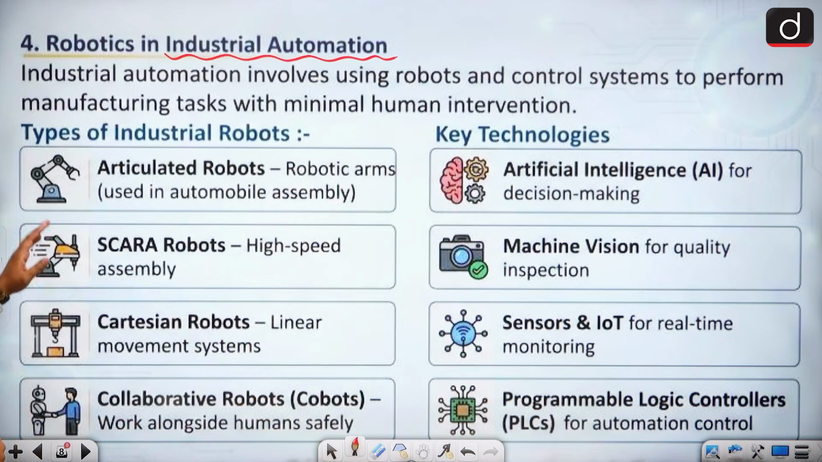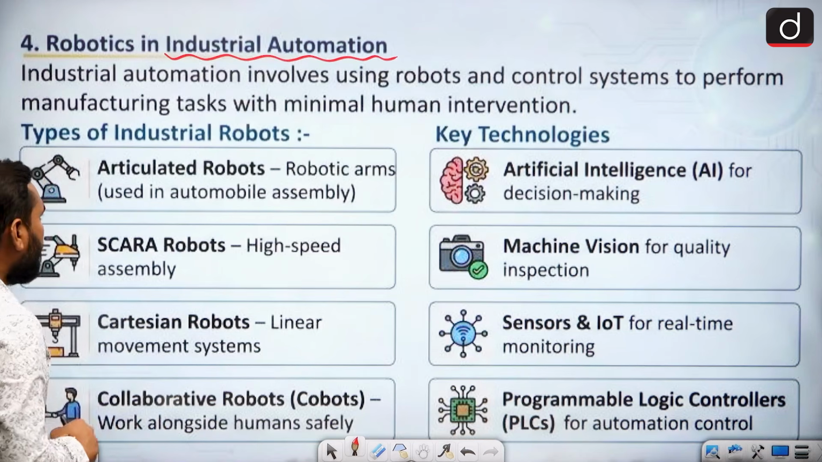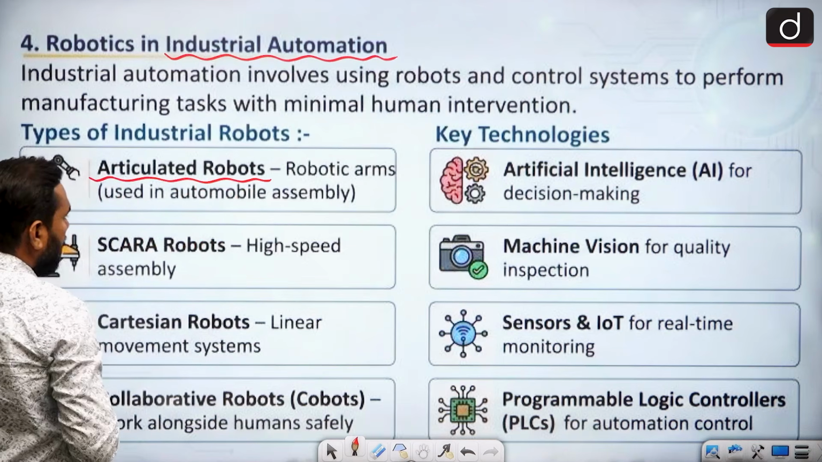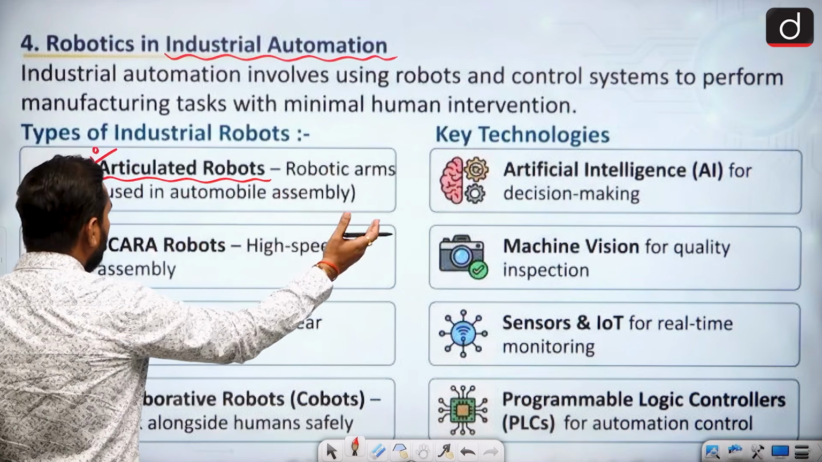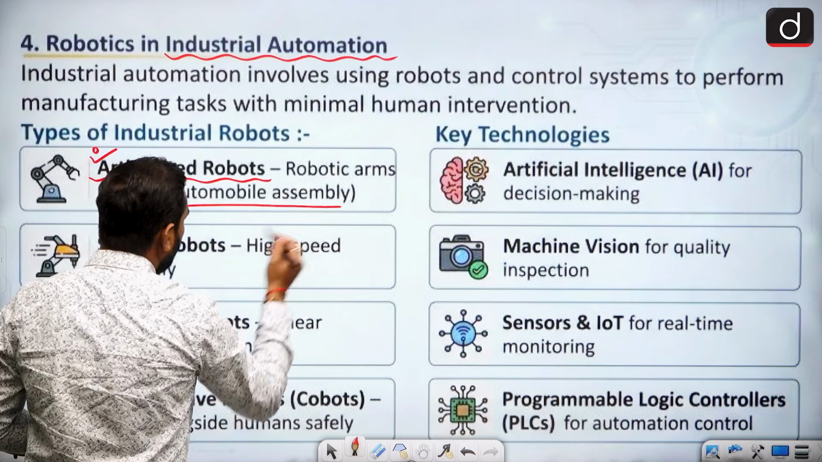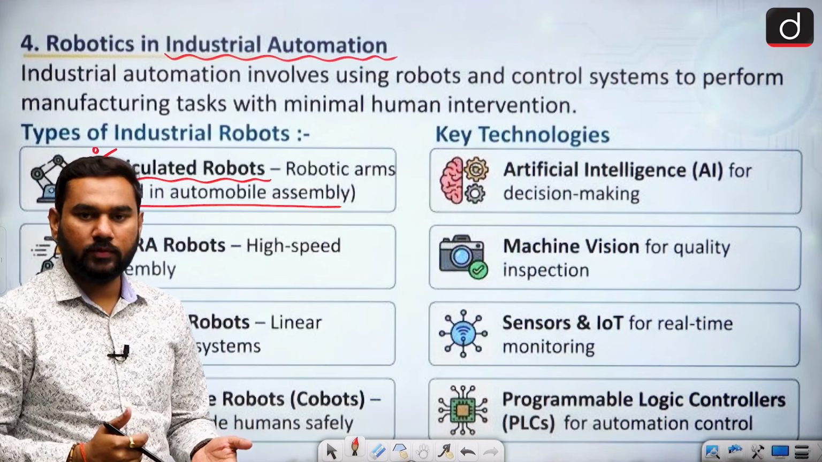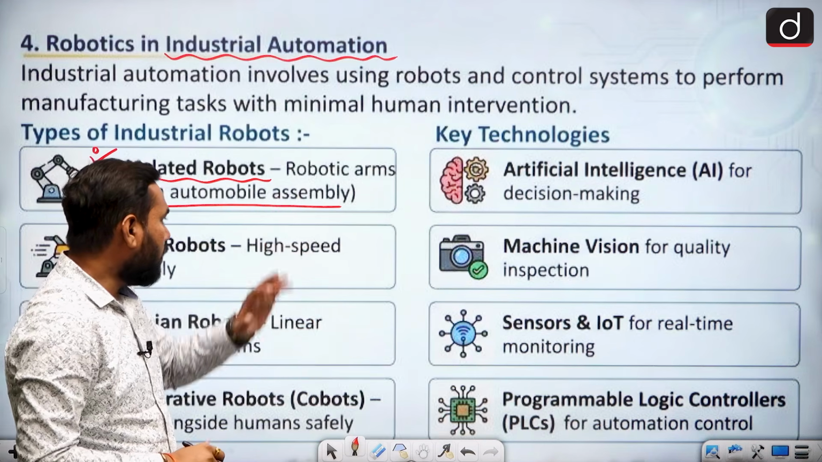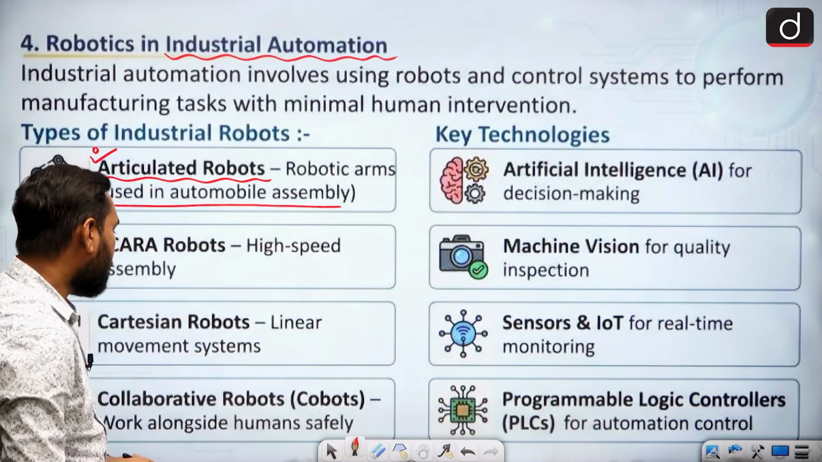And if I am talking about industrial robots, we use them very heavily, because in industries a robot can provide better efficiency. The first thing is the articulated robot. This is a very interesting thing. It is a robotic arm used in automobile assembly. Like, there is a conveyor belt, the robot is beside it, and parts come out in front of it, and they are used for assembly. That is one of the best uses in industries.